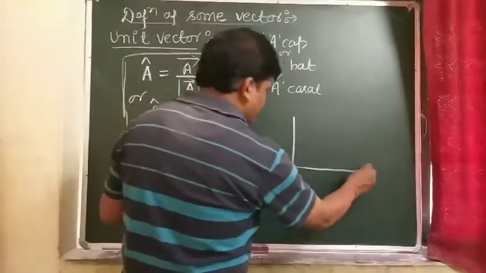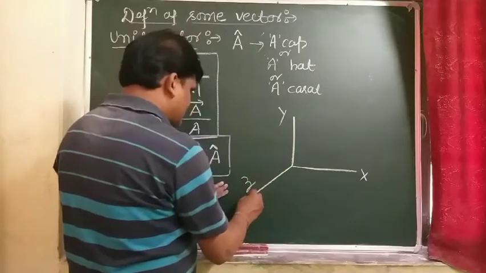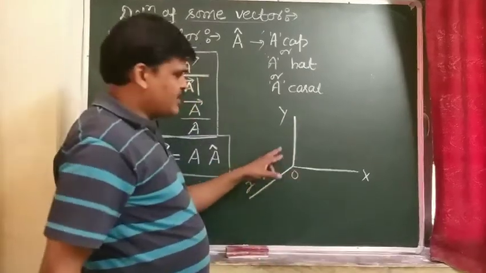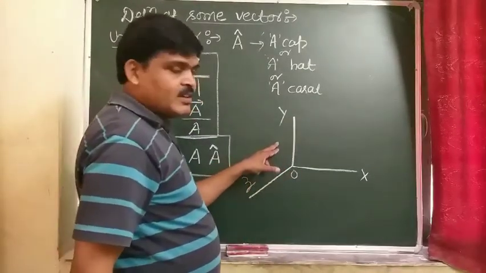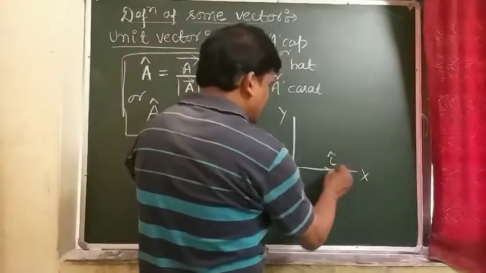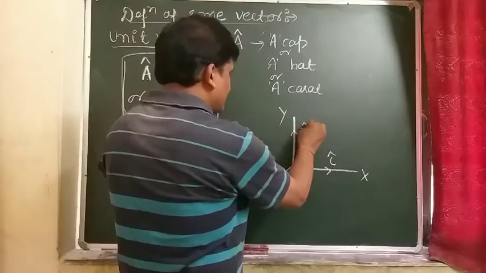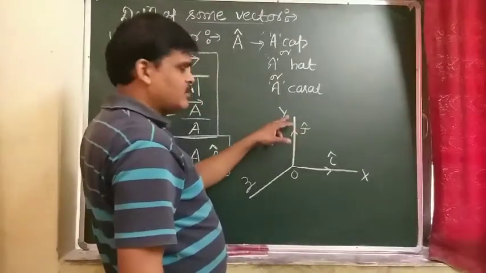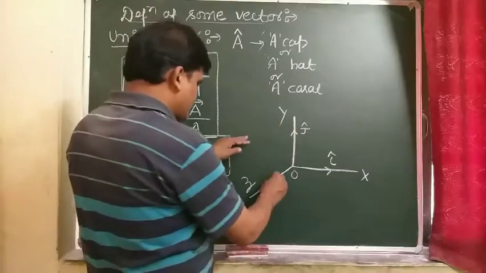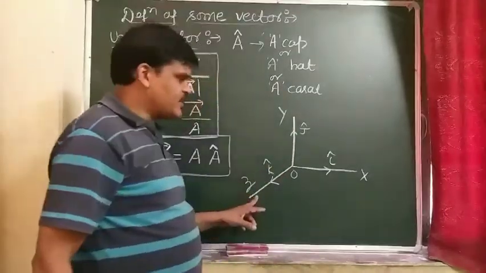Suppose here we have the x axis, y axis and z axis. In Cartesian coordinates, unit vector i acts along the x axis, unit vector j acts along the y axis, and unit vector k acts along the z axis.